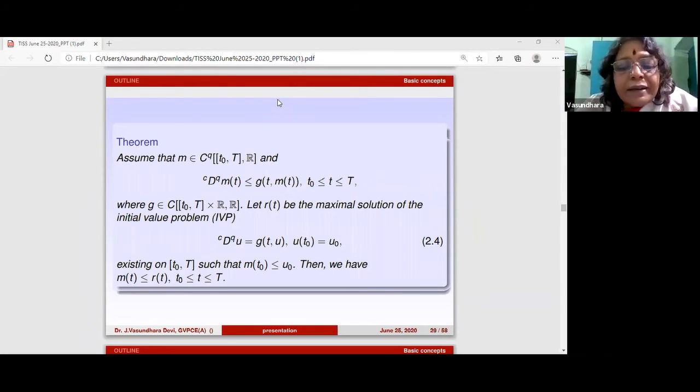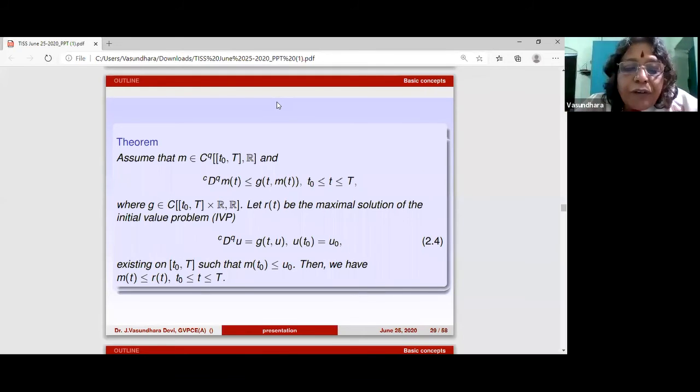Let me come back later. But what does it say? What it basically means is that suppose you have a very complicated system and you want to study it. Then you take some norm, and m of t is some positive function, say m of t equals norm x of t. Then you want to see if it is dominated by some known function g of t, m of t.